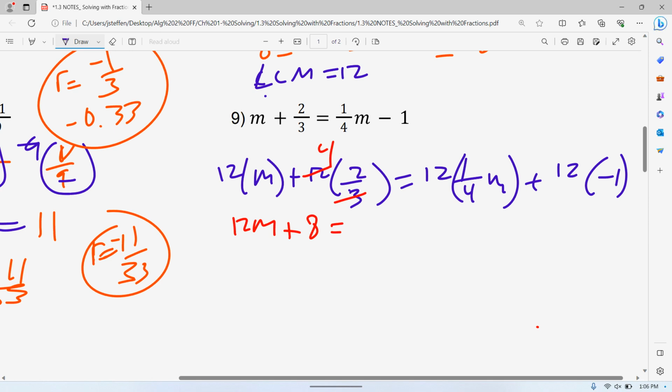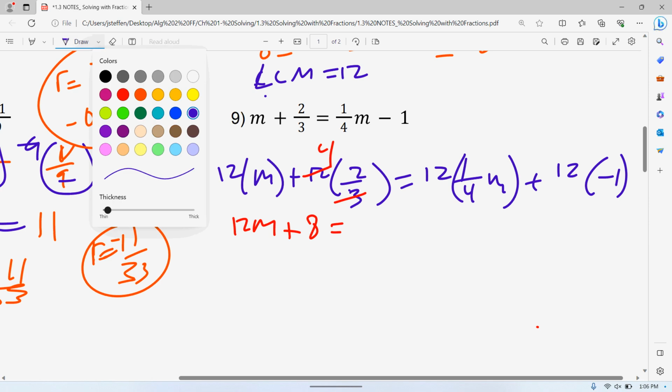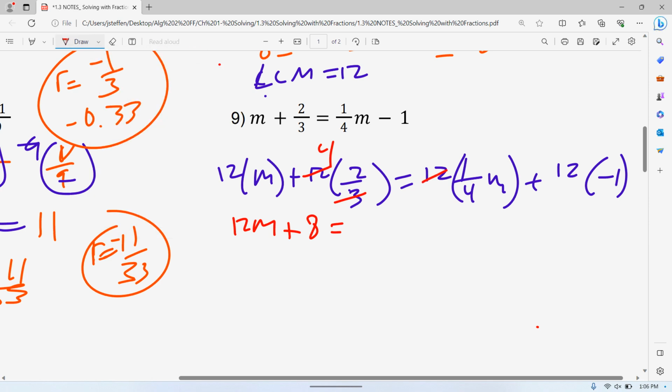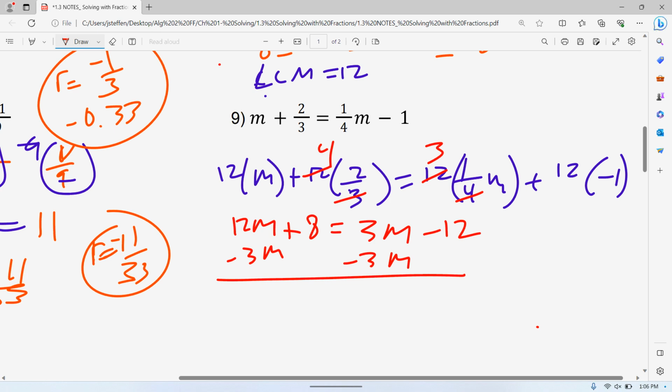So let's go back to this. 12 divided by 4 is 3, so we have 3 times 1 times m is 3m, and 12 times -1 is -12. And now it's like we've seen before. So now we're solving. M.